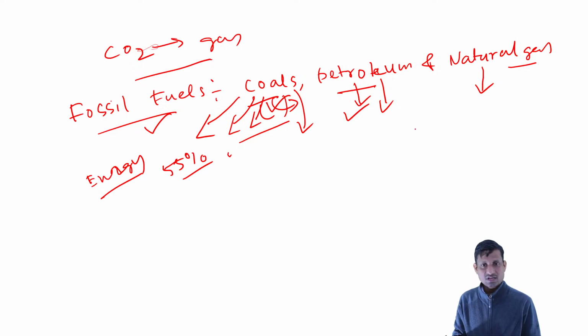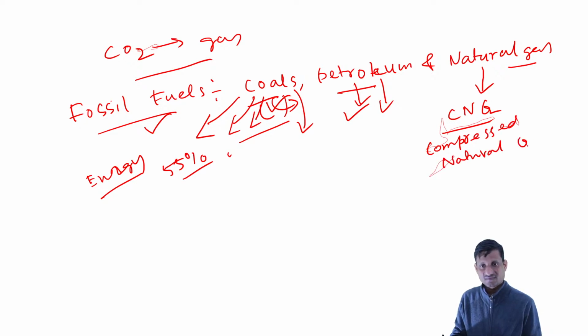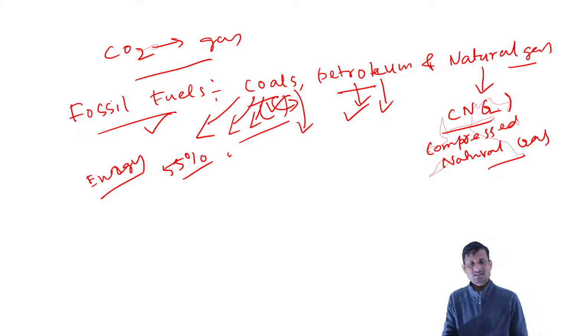We use it for fuel and for cooking. Mostly we call it CNG, and we are familiar with CNG. This is compressed natural gas. So CNG is nothing but natural gas.